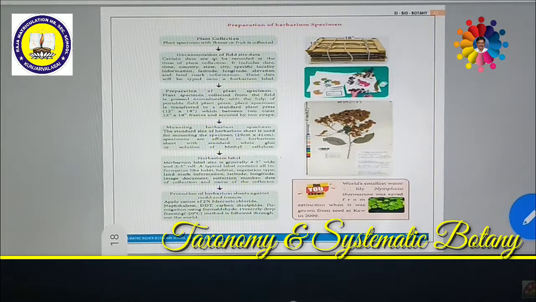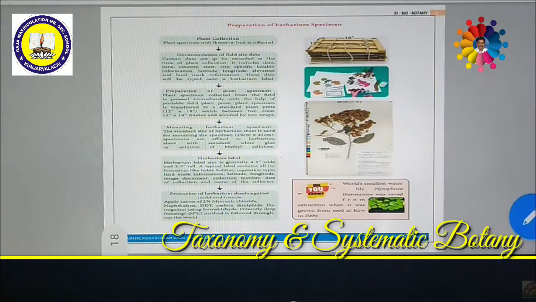Each and every day they should be opened and the paper replaced, because the water content present on the plant will be squeezed out. That water will be present on the newspaper, because newspaper easily absorbs water, so its imbibing capacity is more. That is why it can absorb the water content. We should not leave it, because this water content along with the plant extract causes fungal attack. That is why the newspaper is to be regularly replaced every day.